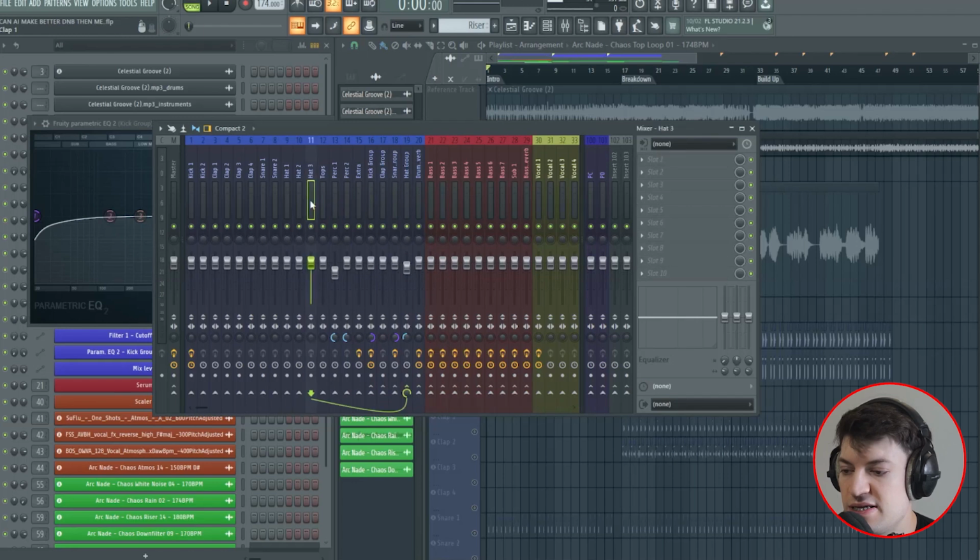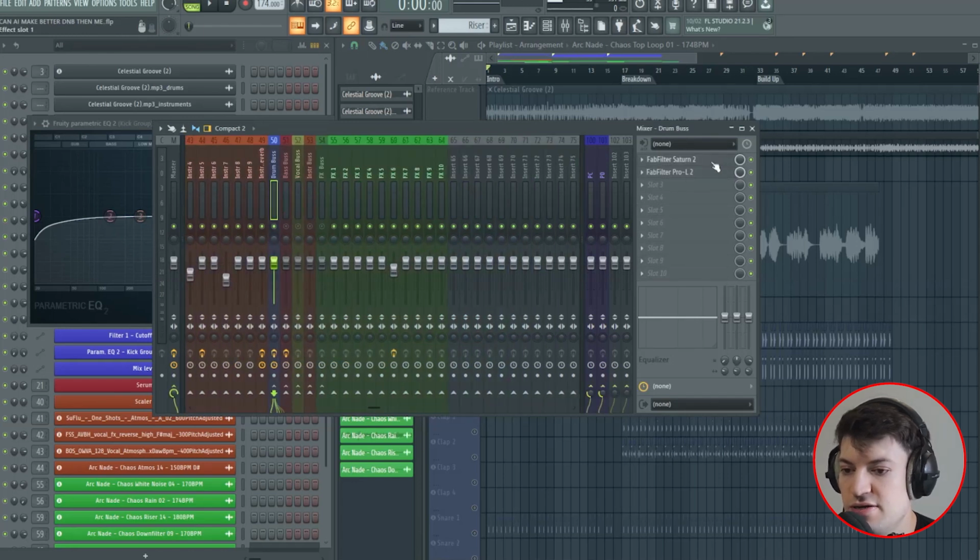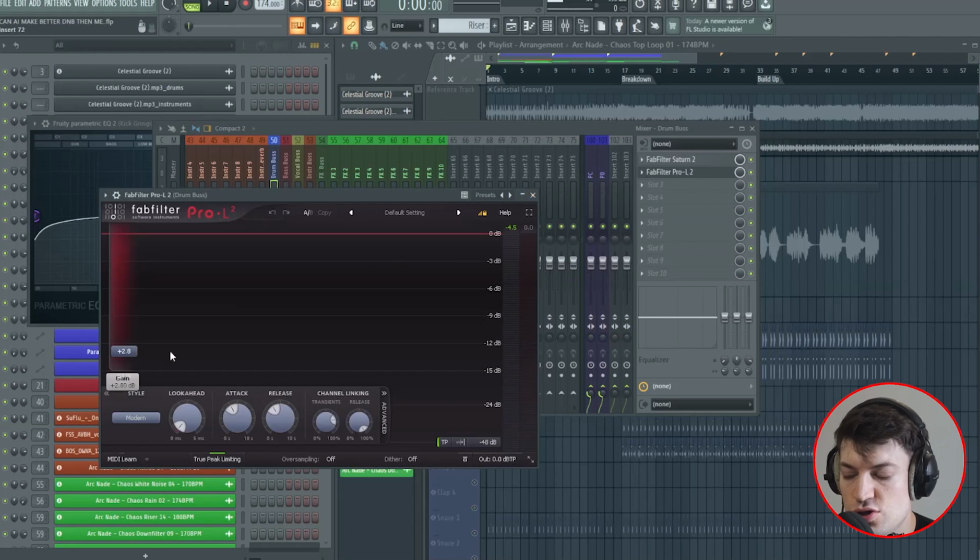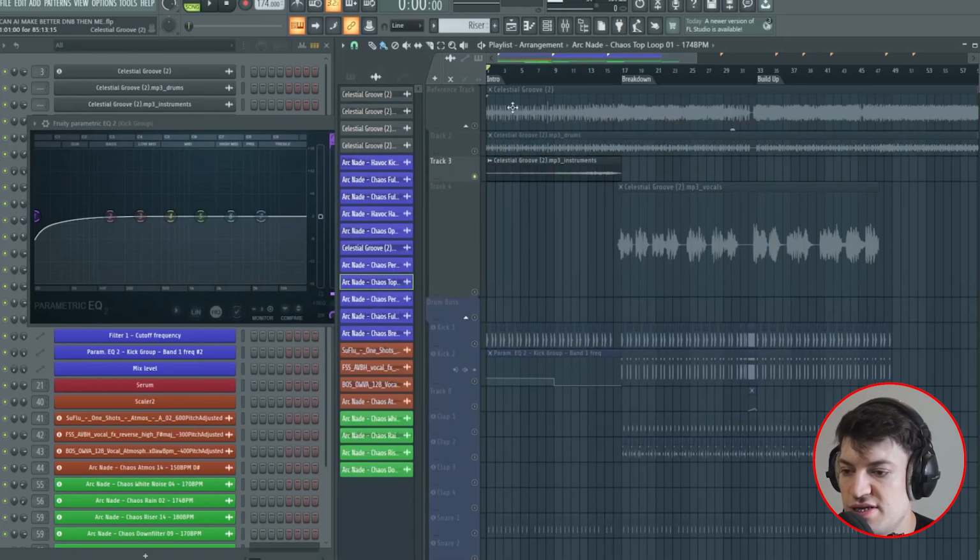And then I did the mix down on it, of course. And then here I added some Satin on the drum bus and a Pro-L as well, just to control the volume range. So the intro instruments sound like this.